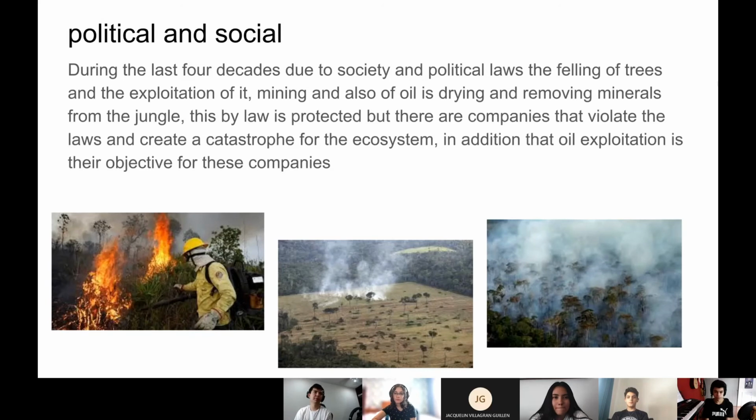Political and social. During the last 4 decades, due to society and political laws, the felling of trees and the exploitation of it, mining, and also of oil is drying and removing minerals from the jungle. This, by law, is protected, but there are companies that violate the laws and create a catastrophe for the ecosystem. In addition, oil exploitation is the objective of these companies.